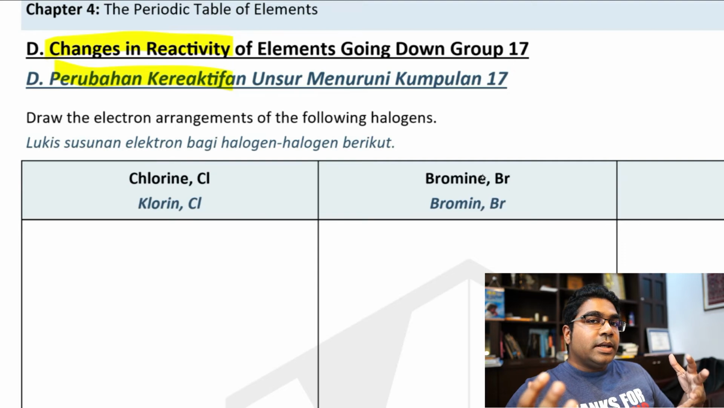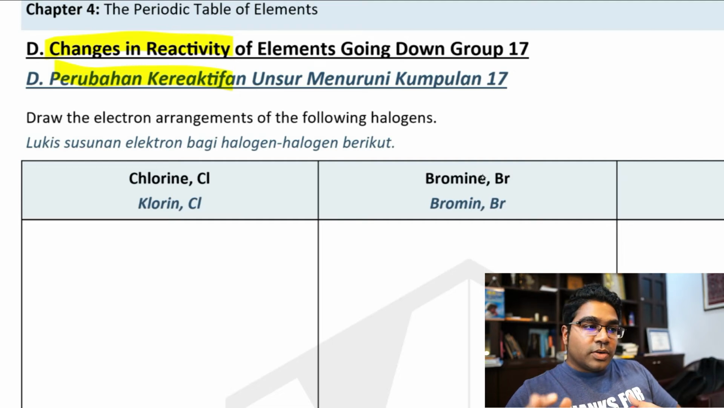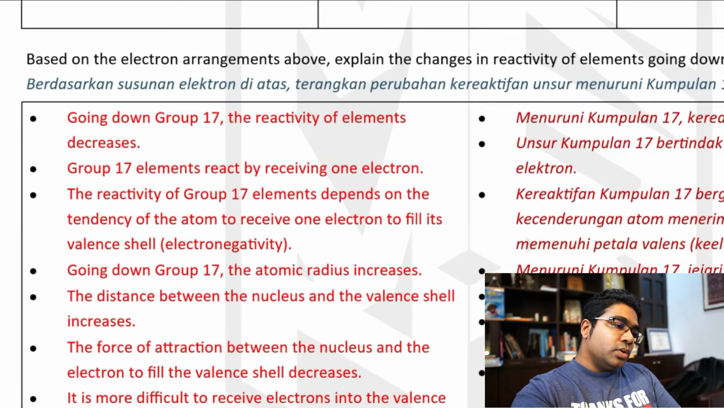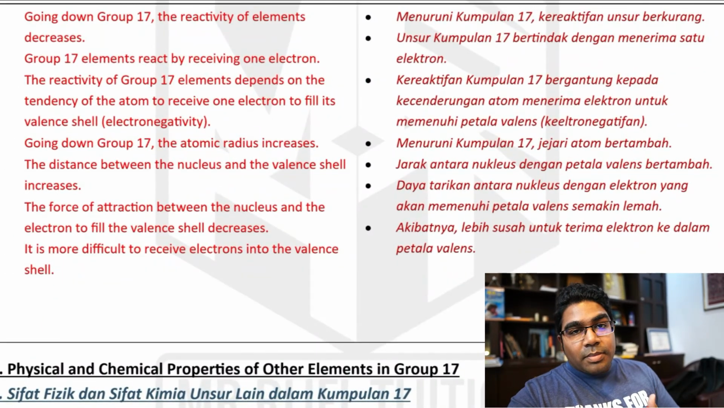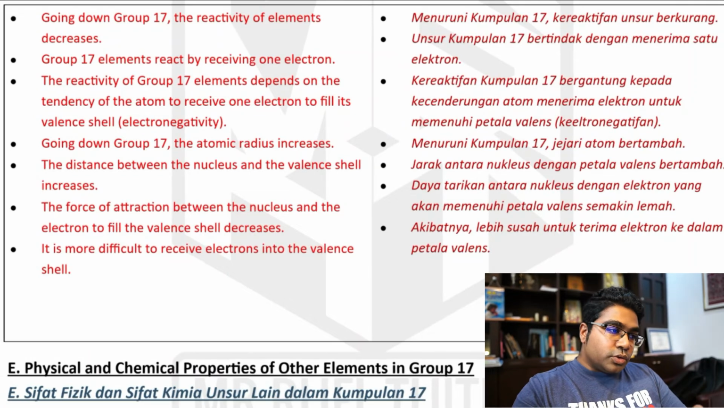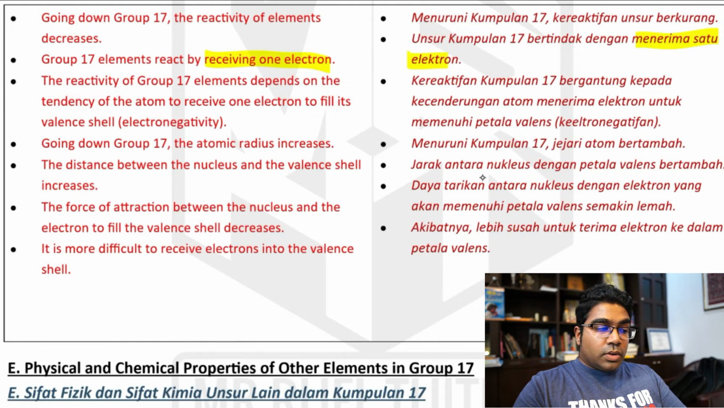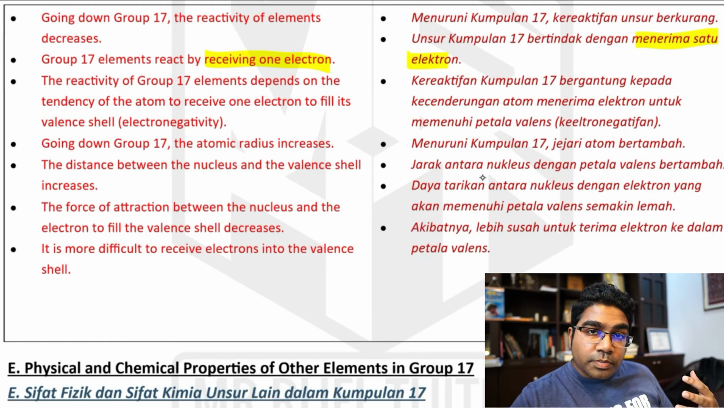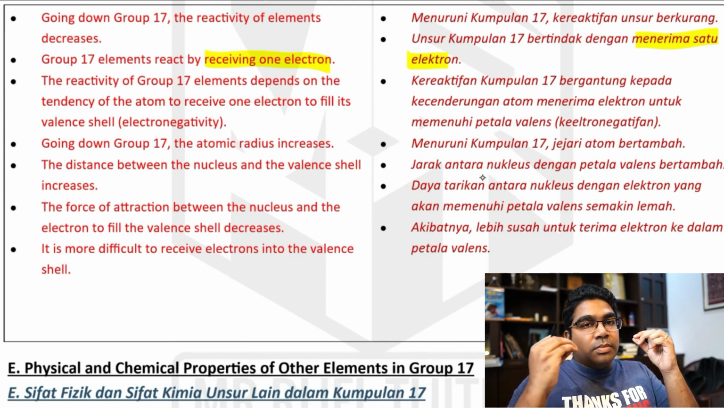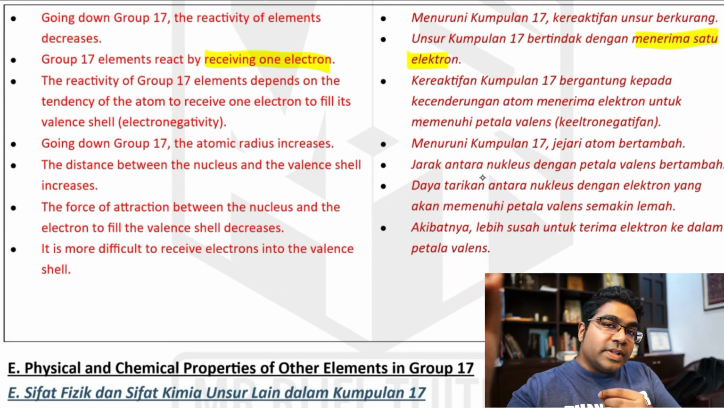Once again, sekali lagi, ini adalah bertentangan dengan kumpulan 1. This is opposite to what happens in group 1. And so, why is that so? Kenapa kereaktifannya menurun? Once again, sekali lagi kita perlu ingat macam mana dia bertindak balas. How does it react? Bagi kumpulan 17, dia menerima 1 elektron. It receives 1 electron. And so, the reactivity, kereaktifan unsur kumpulan 17, group 17 elements, depends on how easy it is, betapa mudahnya untuk terima elektron tersebut. How easy it is to receive that electron.